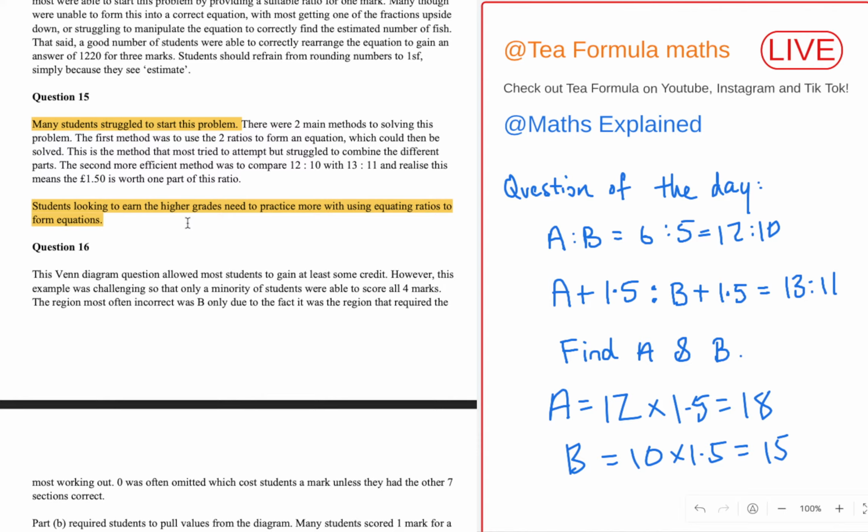Okay, good tip. Question 17. This volume problem requires students to work with a hemisphere and a cone. Oh yeah, they say firstly they didn't halve the volume of the sphere to find the volume of a hemisphere. This is such a common mistake, and it's understandable.